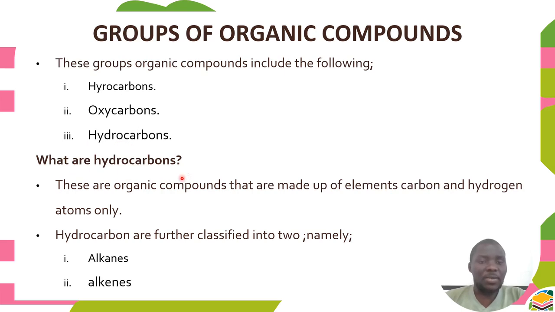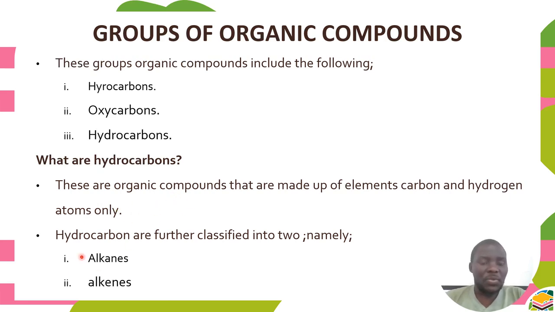So what are hydrocarbons? These are organic compounds that are made up of the elements carbon and hydrogen only. It means in hydrocarbons, we only find two types of elements, that is carbon and hydrogen.